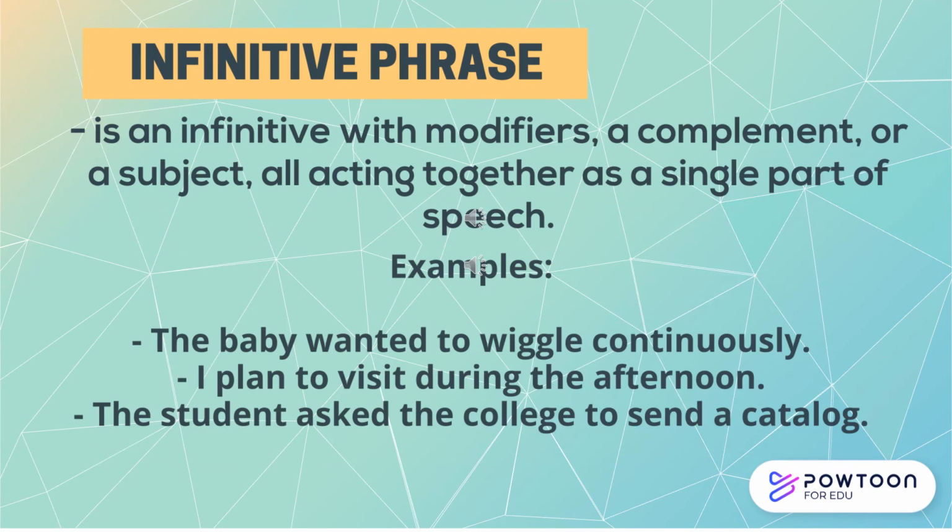An infinitive phrase is an infinitive with modifiers, a complement, or a subject, all acting together as a single part of speech. When we say single part of speech, they act as a noun, adverb, or an adjective. So that's the function of infinitive phrase. Let's take a look at our example here. The baby wanted to wiggle continuously. Here, our infinitive phrase in our first sentence is to wiggle continuously.